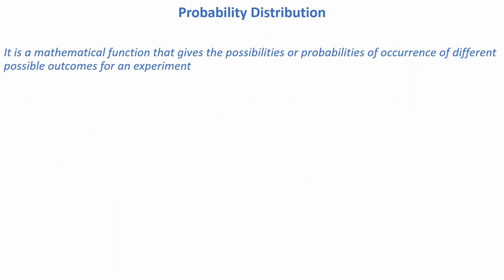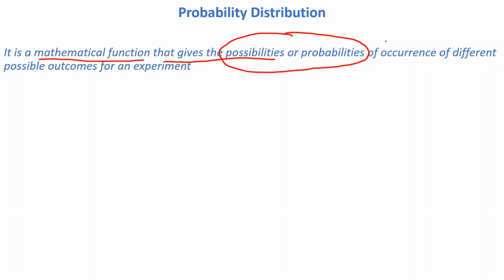Let's understand the probability distribution. As the definition says, it is a mathematical function that gives the possibility, note this point, possibility and probability of occurrence of different possible outcomes for an experiment.